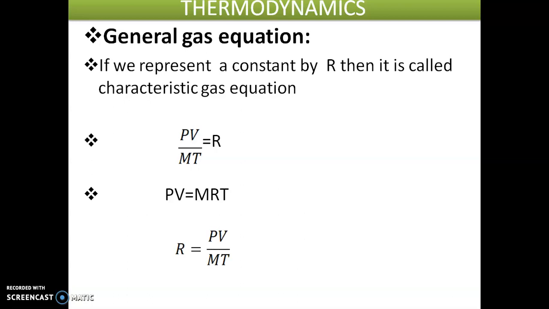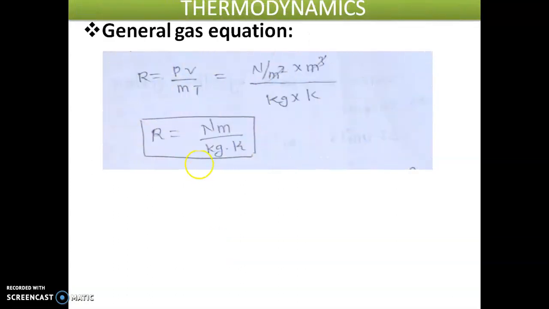Okay, so R is nothing but the gas constant. What are the units of R? Units of Newton meter per kg K. The value of R is different for different gases. So for air, it is 287 joule per kg K or 0.287 kilojoule per kg K. So this is about the general gas equation.